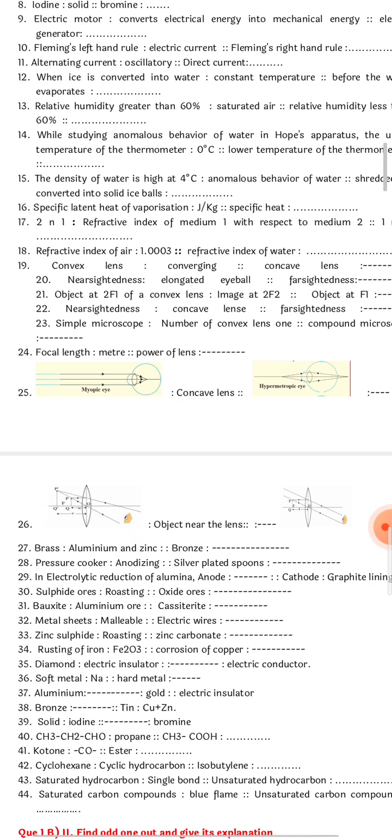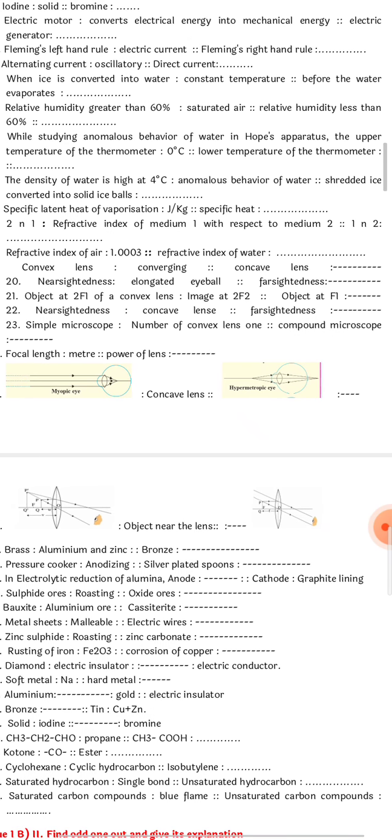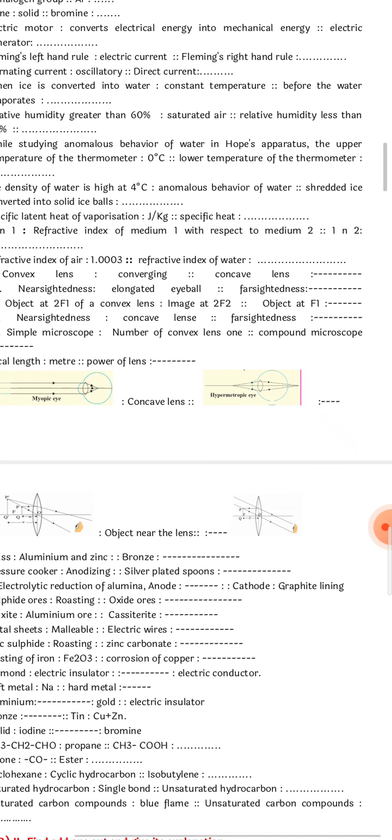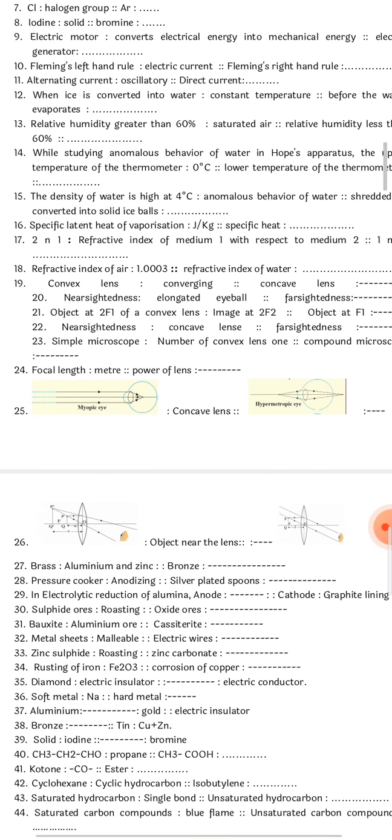Question number 13. Relative humidity greater than 60% means it is saturated air. Above 60% saturated air is filled. Relative humidity less than 60%, so it is example of dry air. Okay, dry air. 14th question.